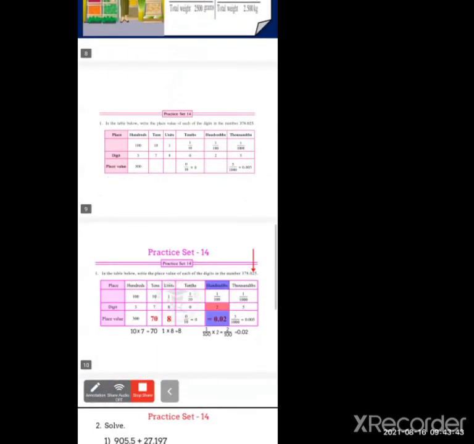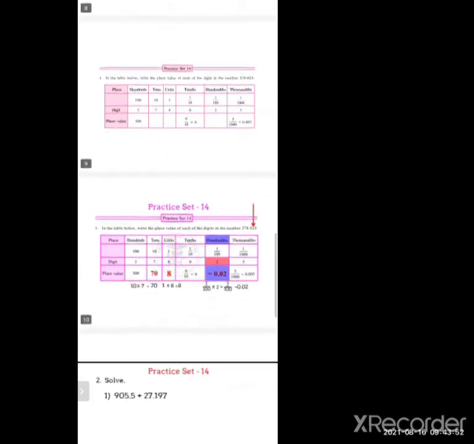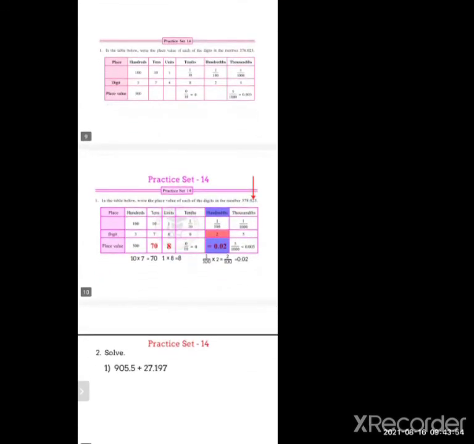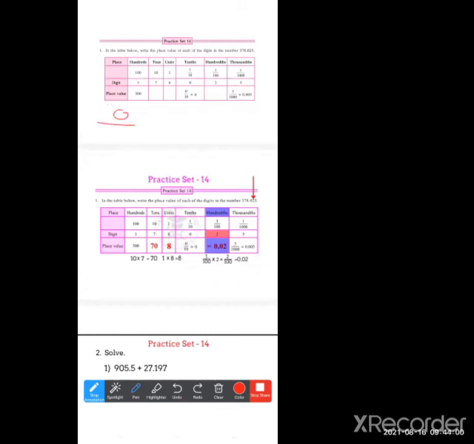See here, 0 upon 10. 0 doesn't divide, so we will get 0 only. So the tenth place is 0 upon 10 equals 0.